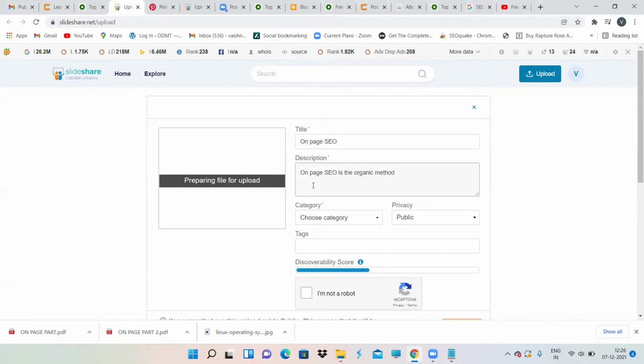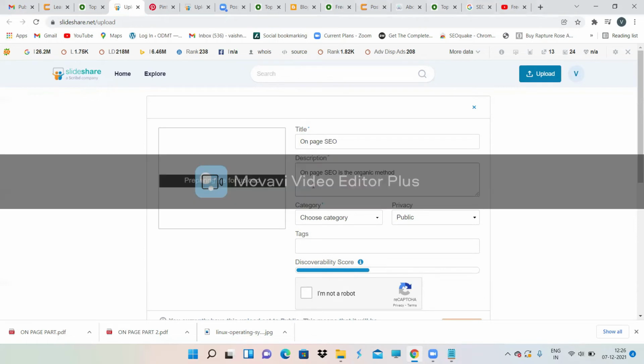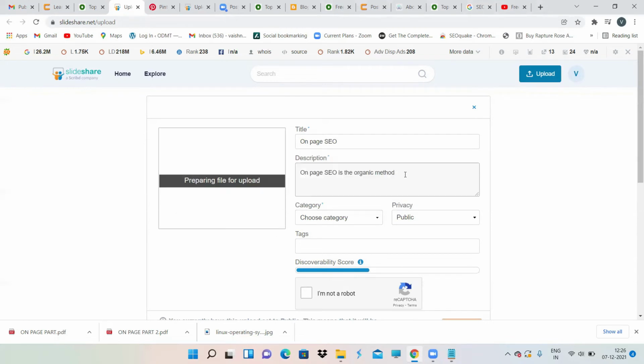If you know how to do image submission, then video and document submission are very easy. See here, instead of an image, we are uploading a file, whereas in video, instead of an image, we are uploading a video. That is the only difference. Other than that, everything is the same.